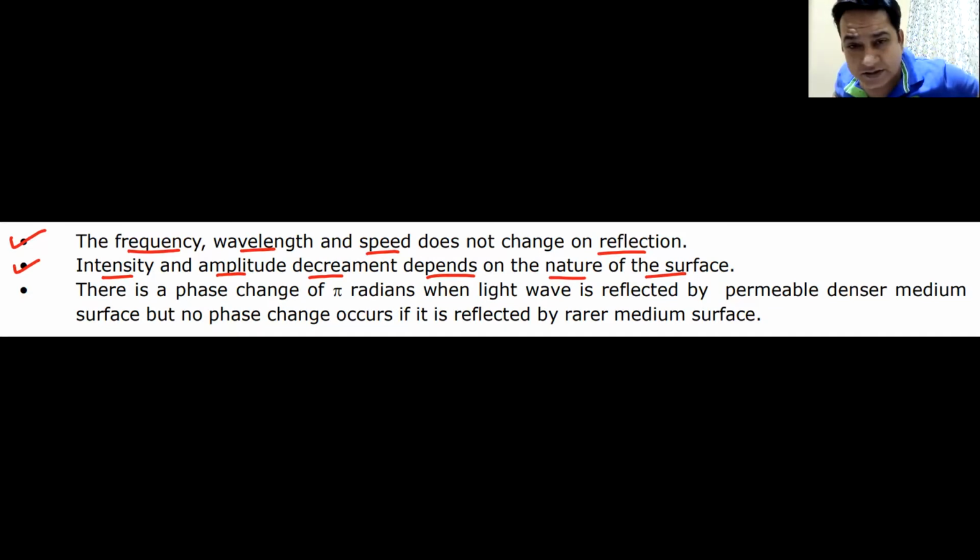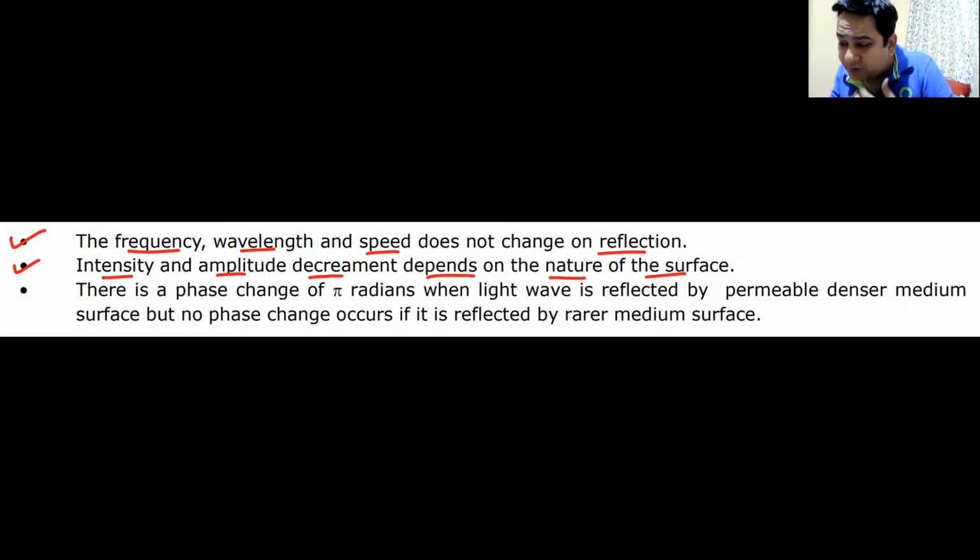If the ray is completely reflected, if it is a perfectly reflecting body, the amplitude and the intensity will remain the same. But if it is not a perfectly reflecting body, it absorbs some part, it refracts or transmits some parts, or it is a perfectly absorbing body.